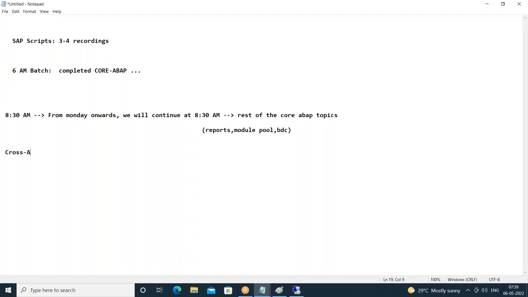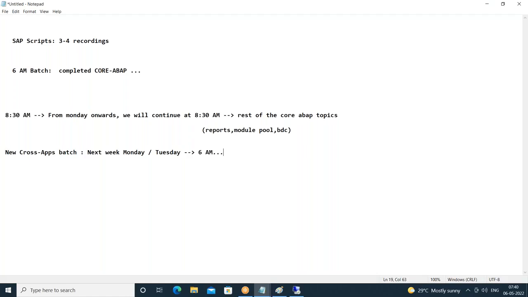And the cross apps batch. Whenever I start that particular cross apps batch, our people will communicate. Most probably, I may start this cross apps batch next week only, Monday or Tuesday. We are going to start a new cross apps batch, and this will be at morning 6 a.m. only. Once the date is confirmed, our people will drop mails and do WhatsApp.